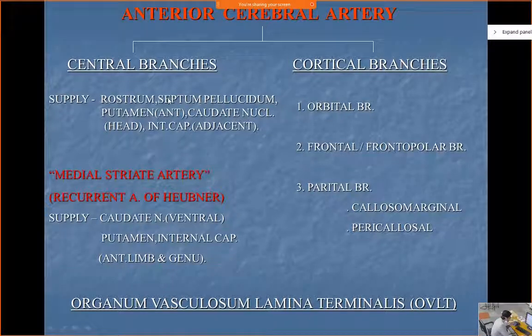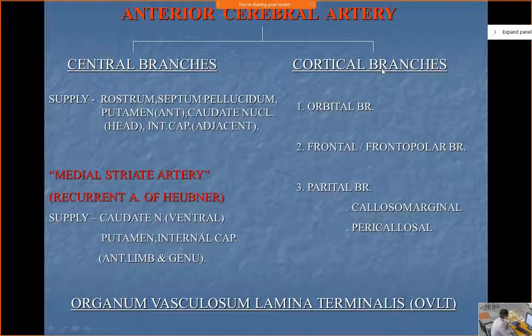Rostrum. Rostrum is a part of the corpus callosum, then septum pellucidum, putamen, which is part of the basal nucleus, caudate nucleus, again a part of the basal ganglia, and the internal capsule. So these are the areas where the anterior cerebral artery will dig in and supply these structures.